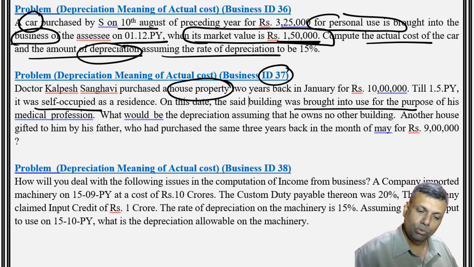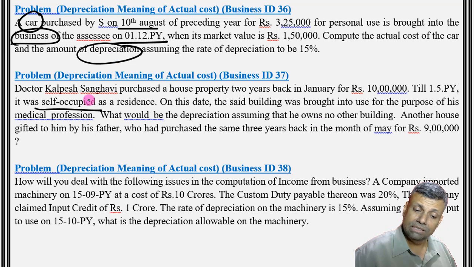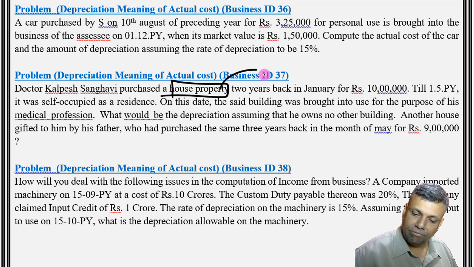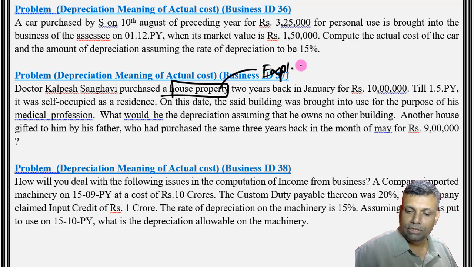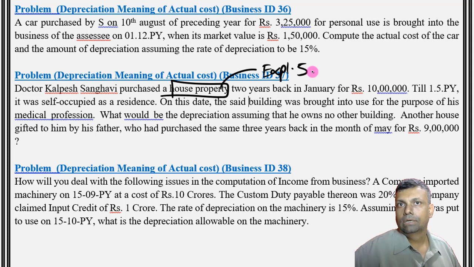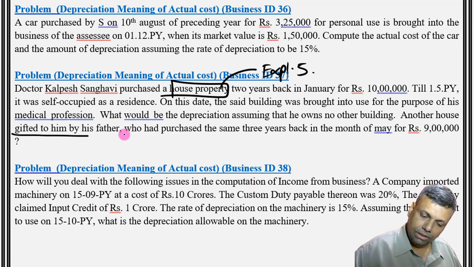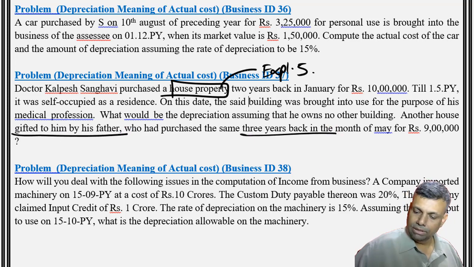So this particular situation is straight away a situation of Explanation 5. In fact, this is a better question. This particular house property is a perfect situation of Explanation 5 to section 43(1). Is that clear? And the other property is something which was gifted to him by his father, the same 3 years back.